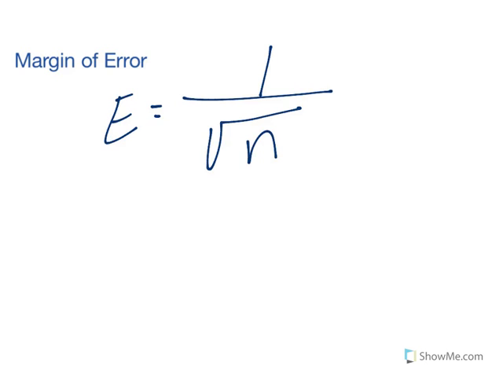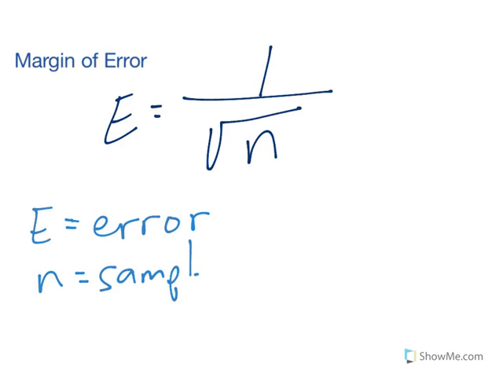So when you have a 95% confidence interval, which is what we are dealing with, we will find our margin of error by taking 1 divided by the square root of n. So the error, which is E, is 1 over the square root of n. Let's remember, E represents the margin of error, and n is the sample size. So we always have to have our sample size in order to find our margin of error.